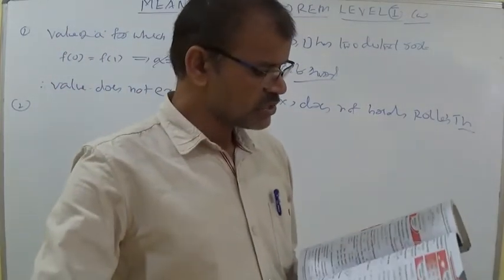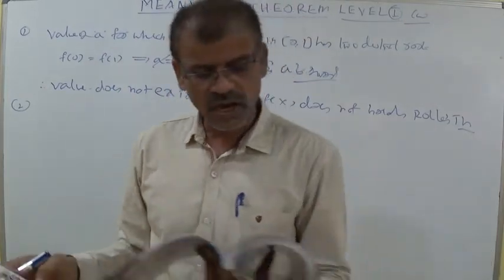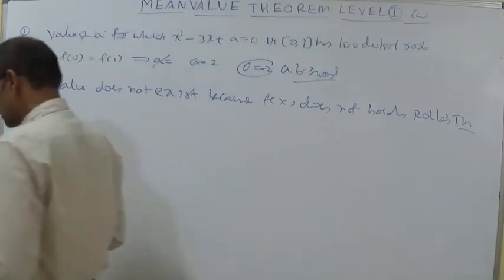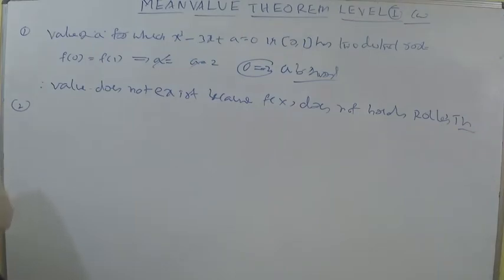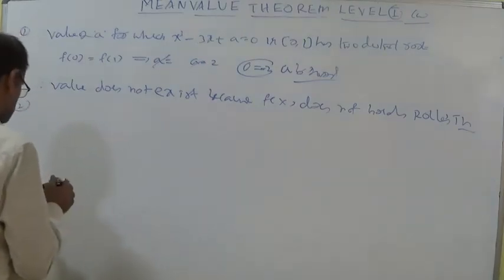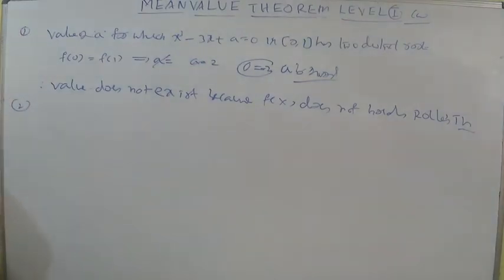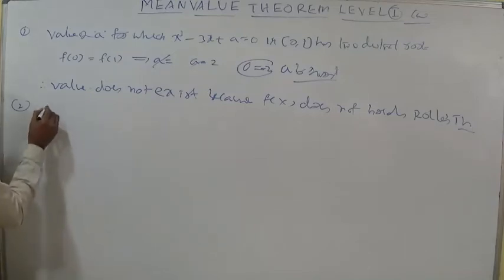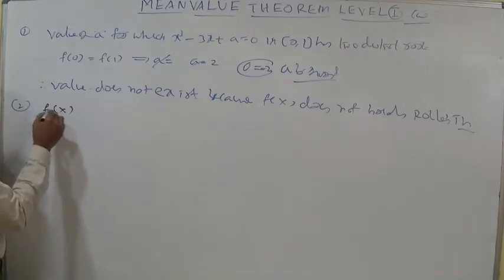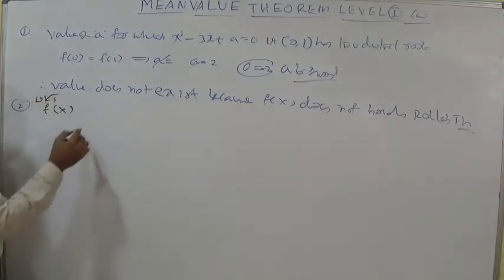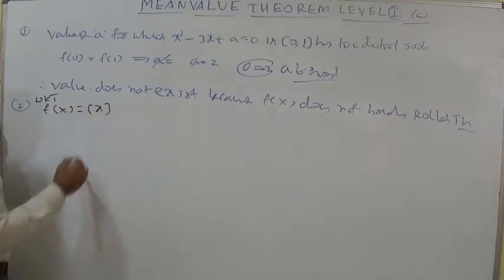In the second question, Rolle's theorem cannot be applicable for which function. The given options include f of x equal to modulus of x, f of x equal to root of 4 minus x square, and f of x equal to step x.